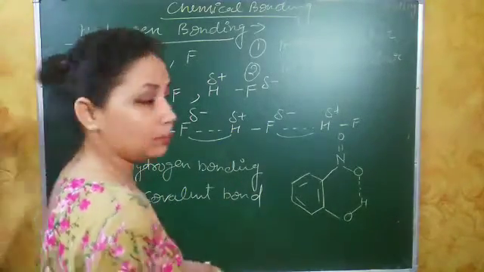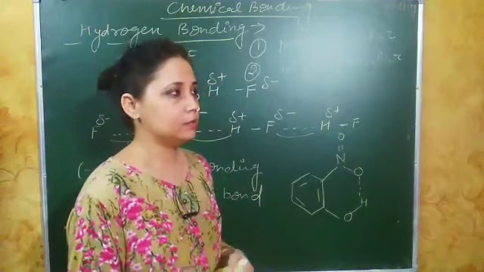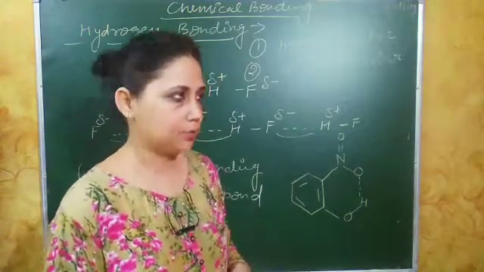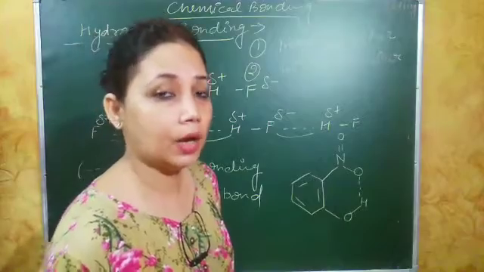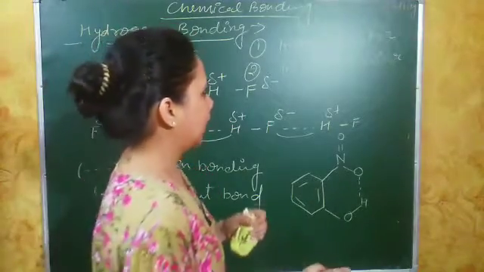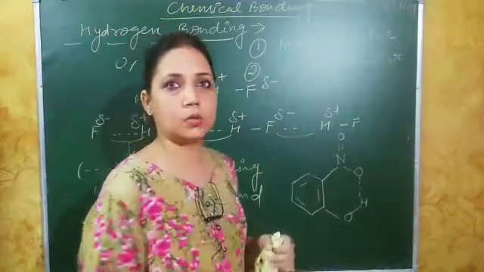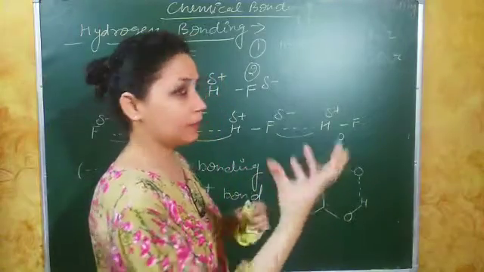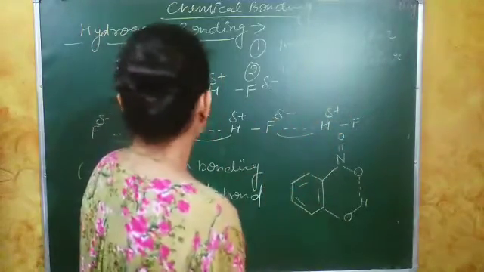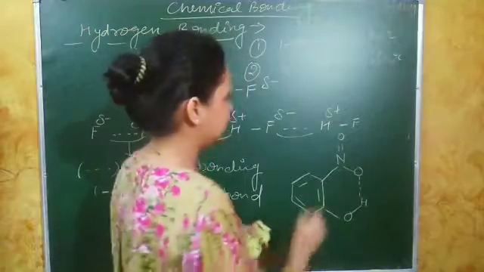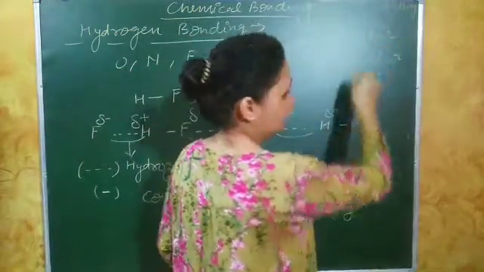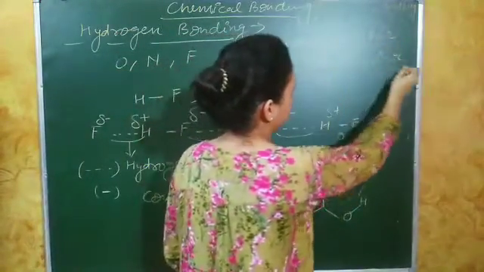Now hydrogen bonding can be of two types. The first one is intermolecular hydrogen bonding, and the second one is intramolecular hydrogen bonding. I think this is not so visible to you because of the reflection of the light on it, so I will tell you, this is intermolecular, and this is intramolecular.